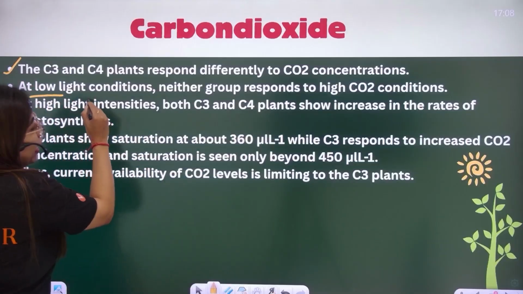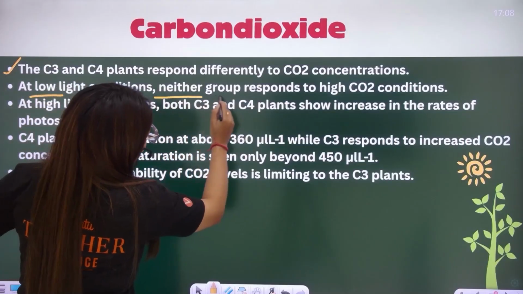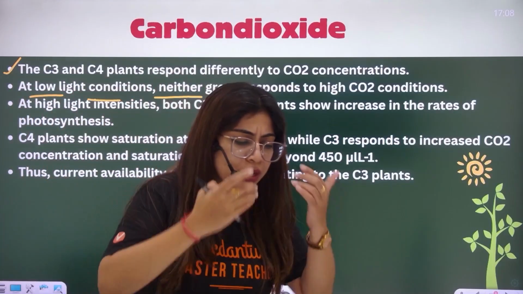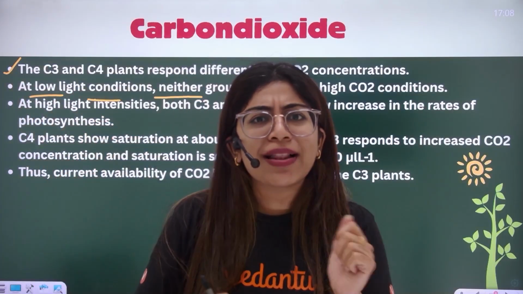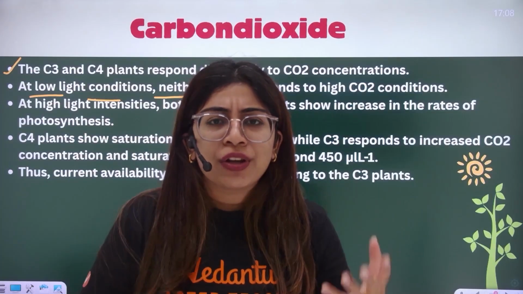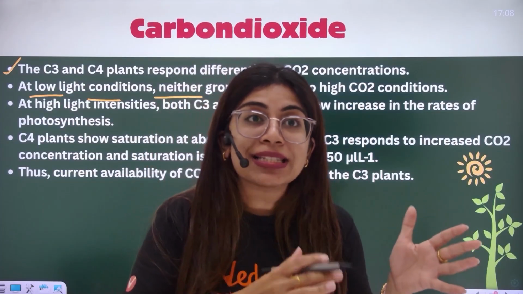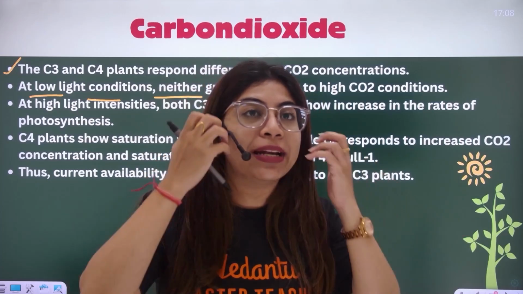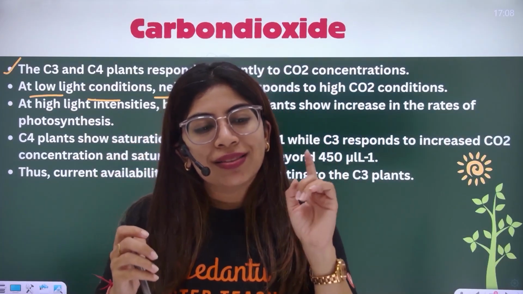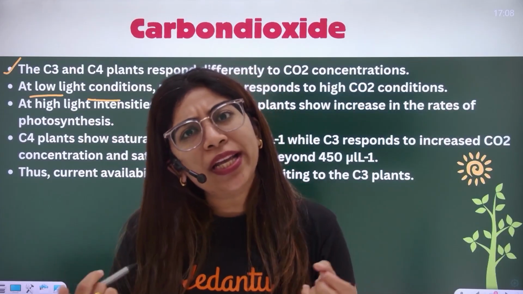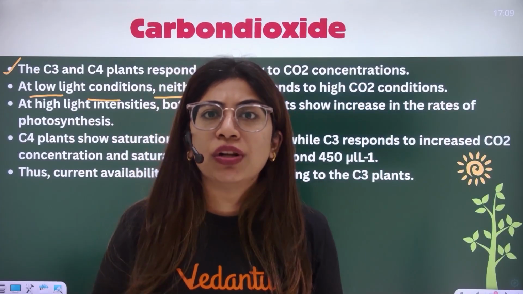At low light conditions, neither group will respond to high CO2. What does this mean? Why is light affecting it so much? If there is low light intensity, then the C3 or the C4 plant won't respond even if you're increasing the CO2 concentration.